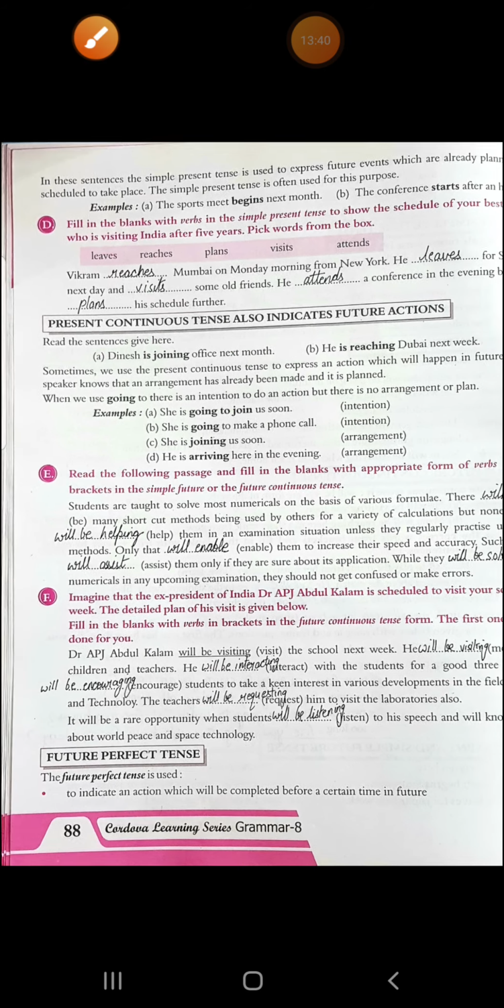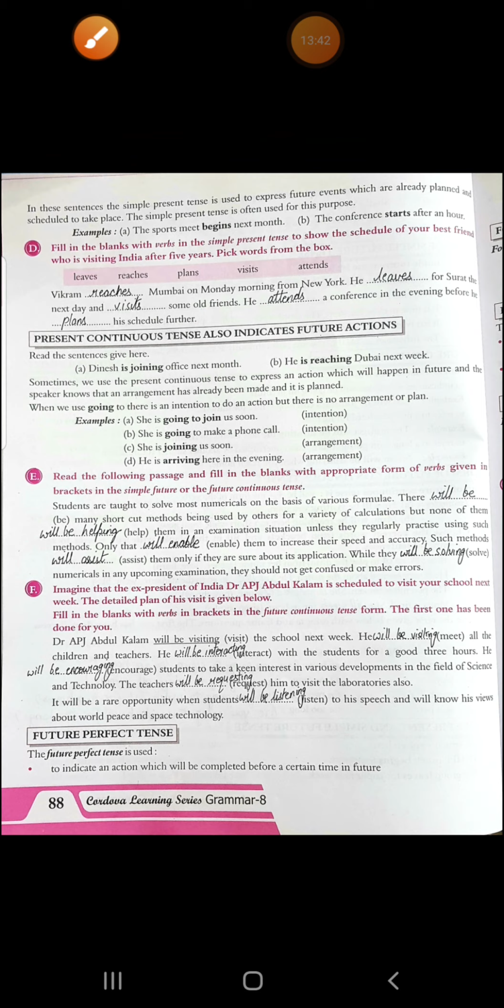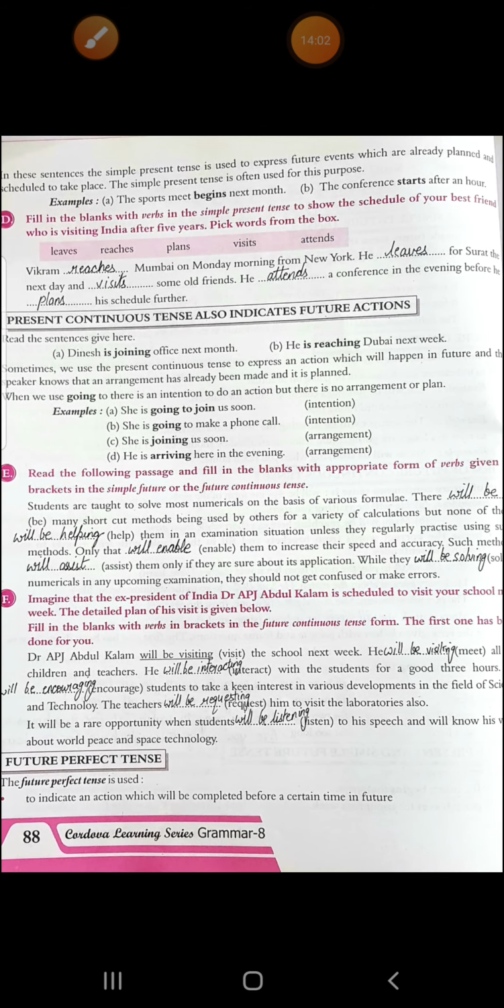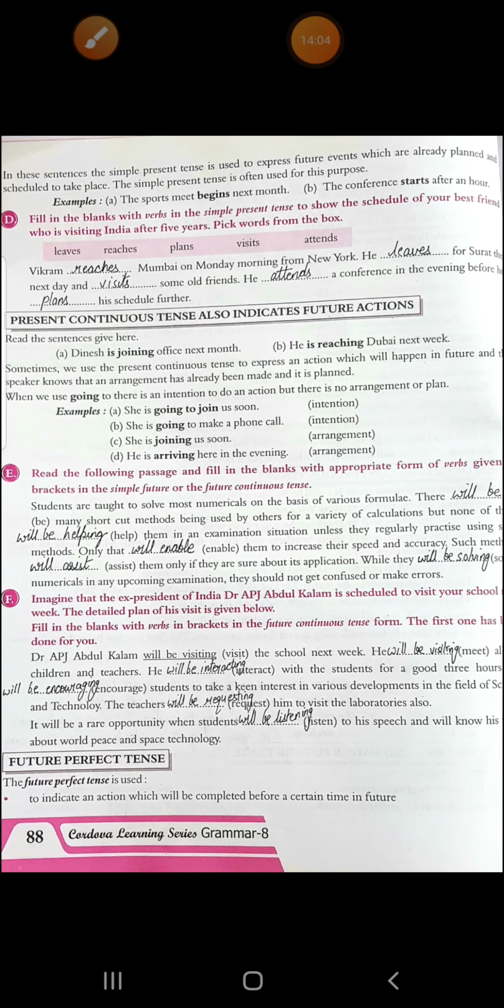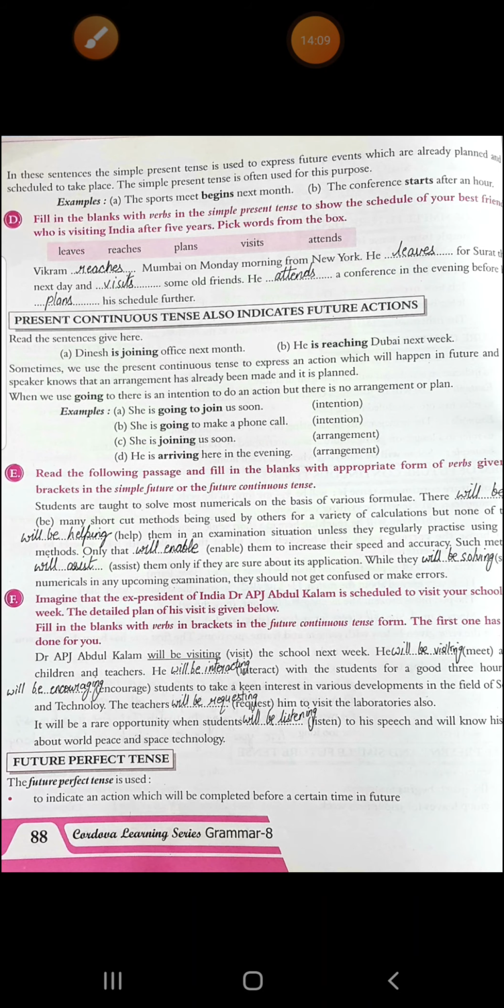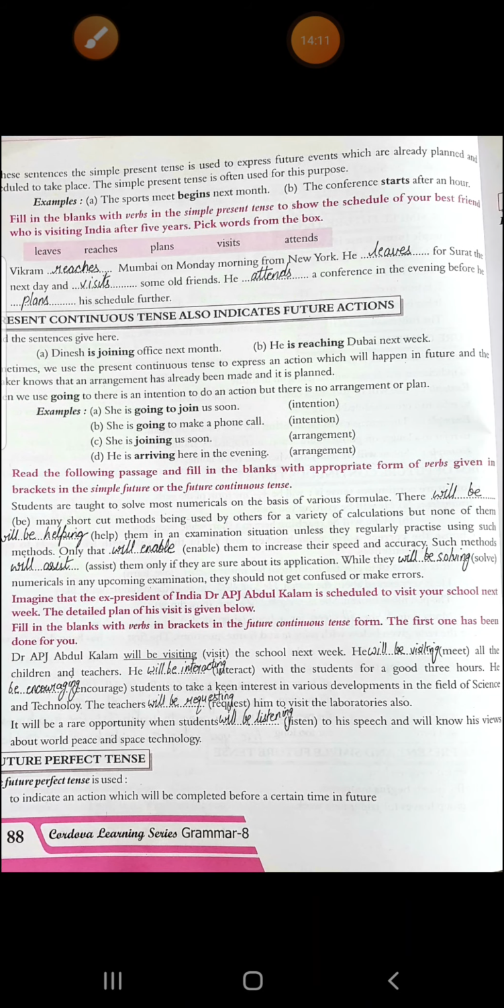Alright. Dr. APJ Abdul Kalam will be visiting the school next week. He will be meeting all the, that is meeting. By mistake it's written visiting. He will be meeting all the children and teachers. He will be interacting with the students for a good 3 hours. He will be encouraging students to take a keen interest in various developments in the field of science and technology. The teachers will be requesting him to visit the laboratories also.